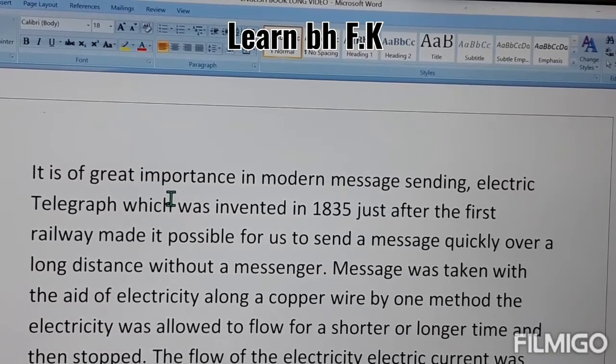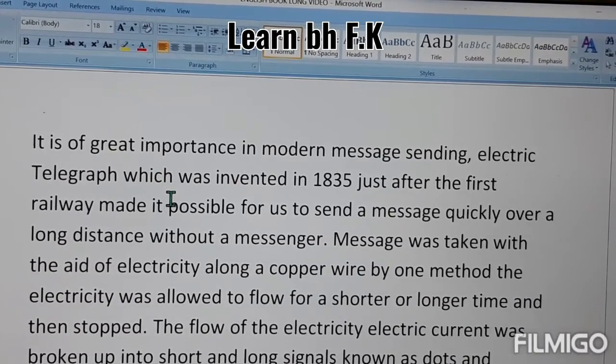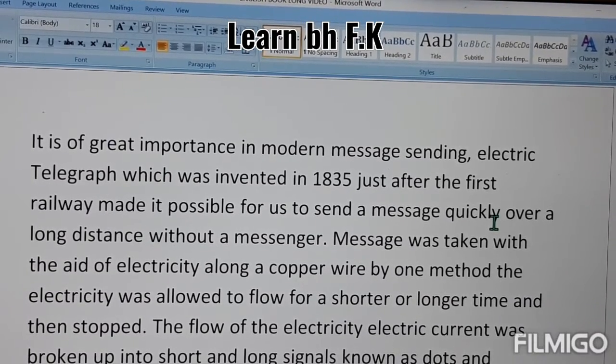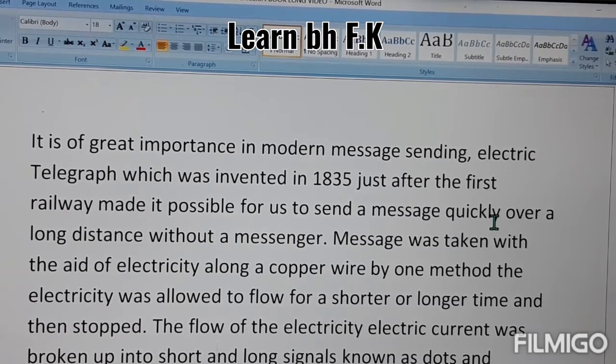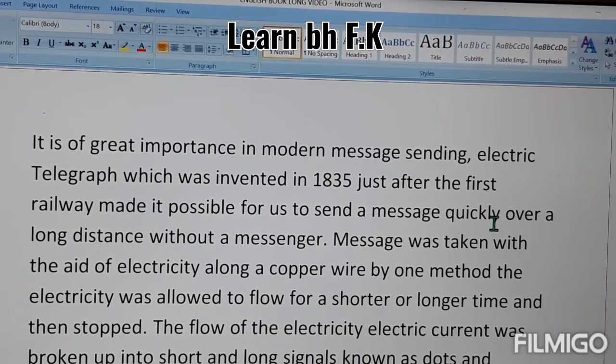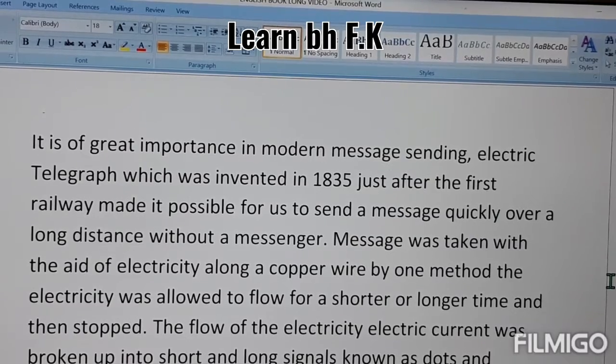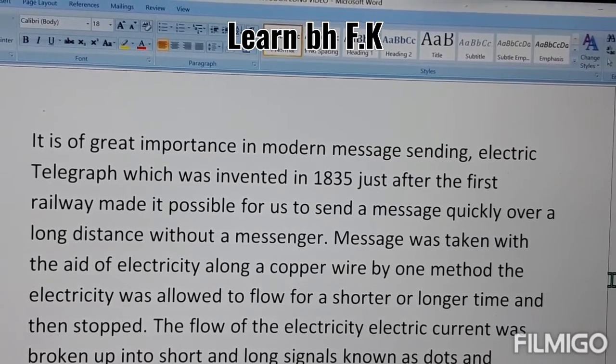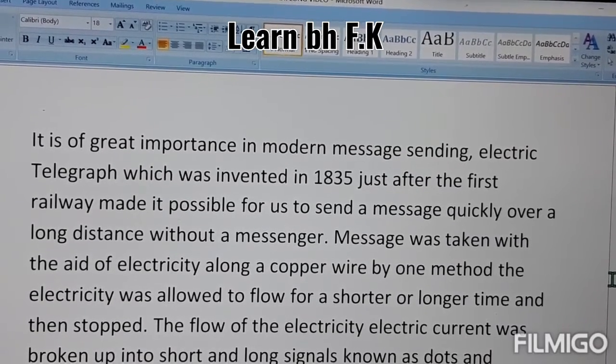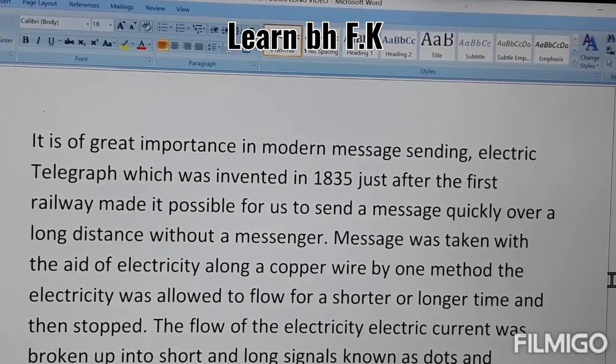The electric telegraph, which was invented in 1835, just after the first railway, made it possible for us to send a message quickly over a long distance without a messenger. The message was carried with the aid of electricity along a copper wire. By one method, the electricity was allowed to flow for a shorter or a longer time and then stopped.